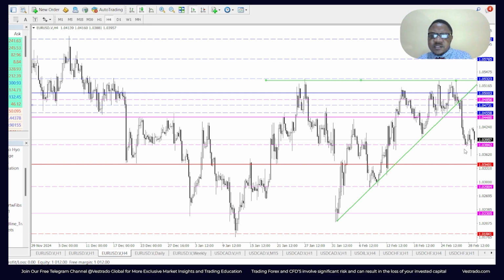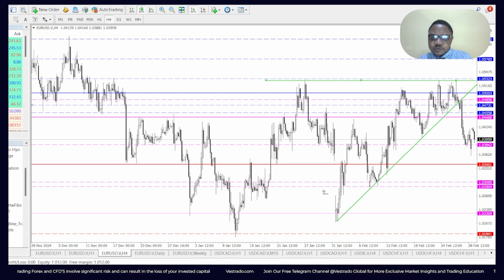So now if price strongly breaks below this, there's a good chance it will touch 1.0340. Now if it breaks strongly below 1.0340, then the most likely level below that could be 1.0290, the psychological level of 1.0300. Now, if it breaks past that convincingly, then the next most likely level could touch 1.0230.